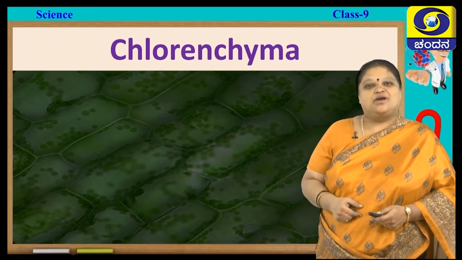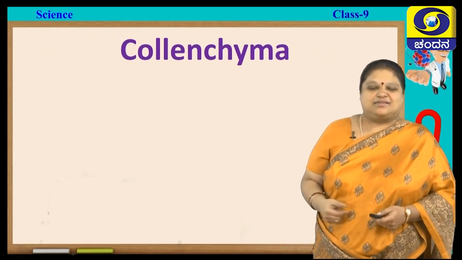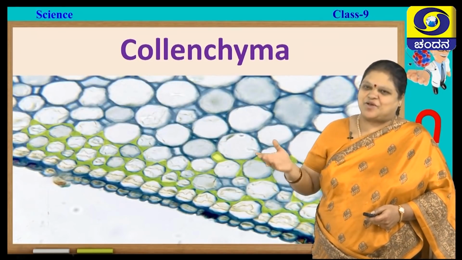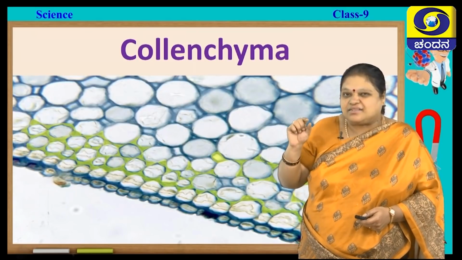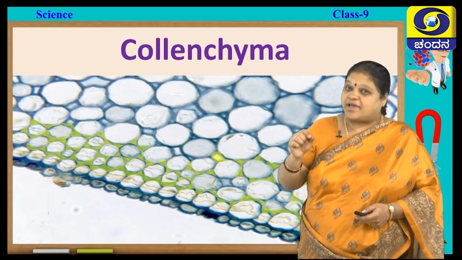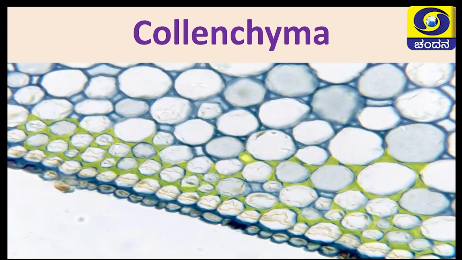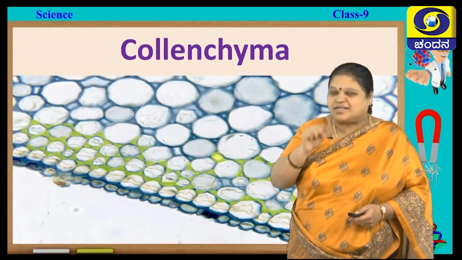Next we will go to another simple permanent tissue, and that you call it as collenchyma. Look at the cells, they are so beautifully arranged. You can see that they are slightly thick walled. They provide mechanical support to the plants. Not only that, if you look at the corners of the cells, they are slightly thickened.